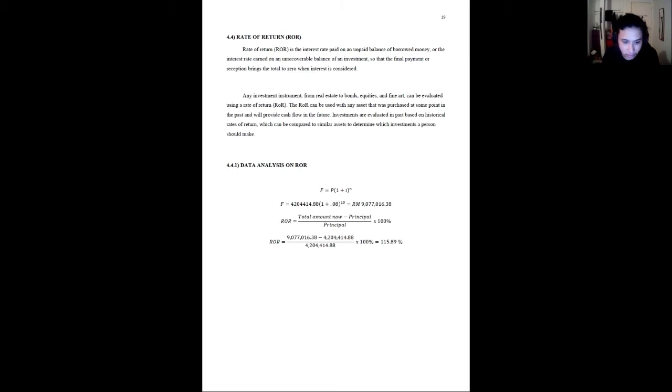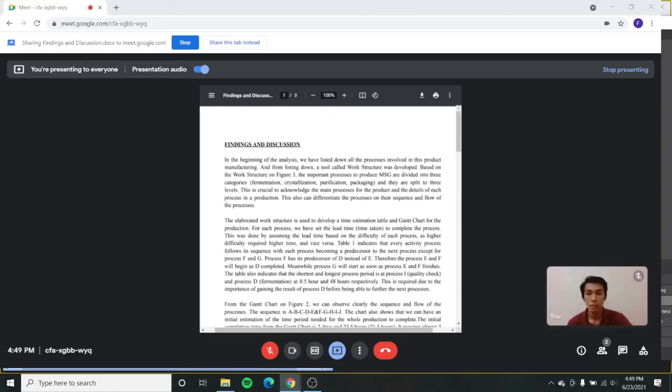And from this, we calculate the rate of return by using the equation, and we obtain a rate of return of 115.9%. So this means that over 10 years, the value will increase as much as 15.9%.